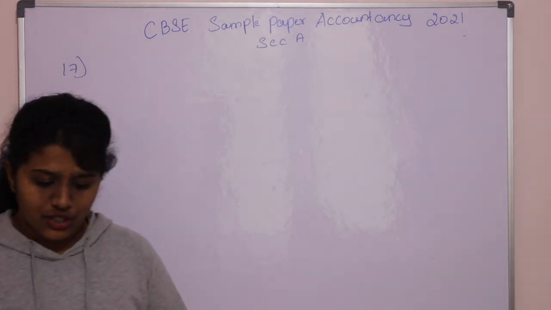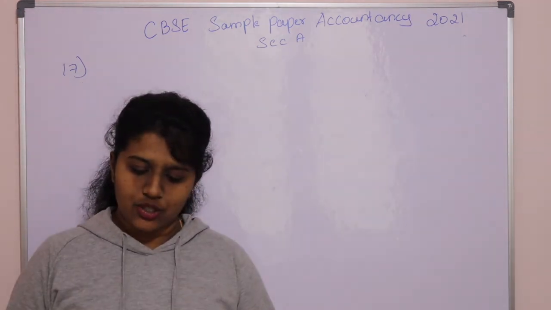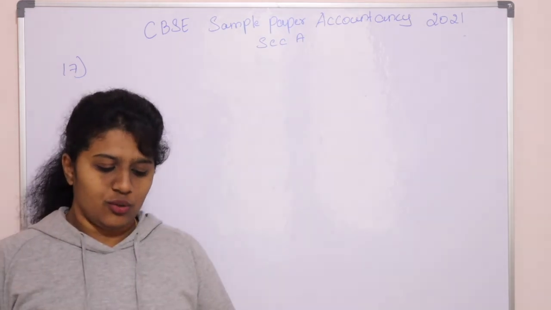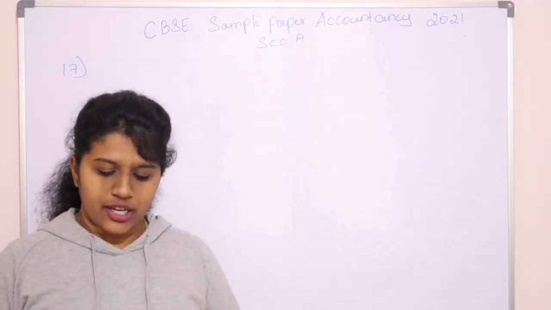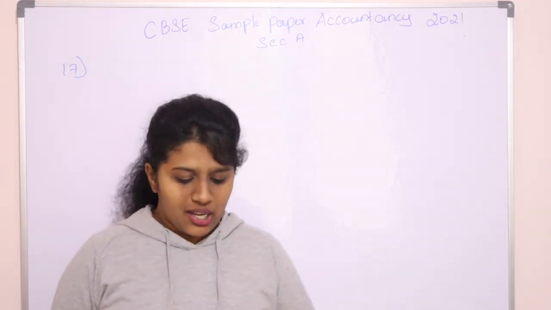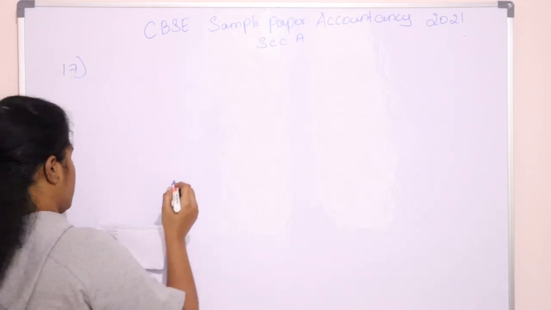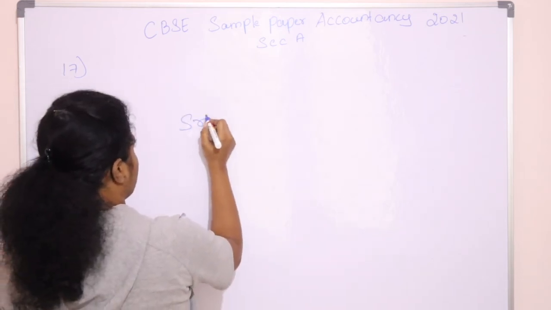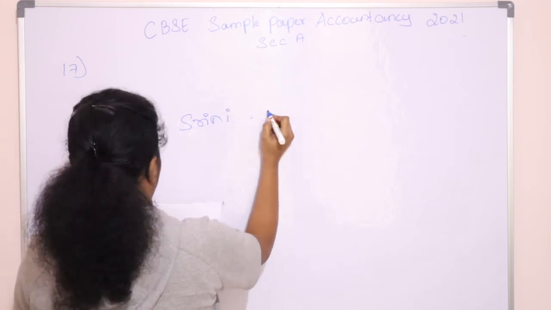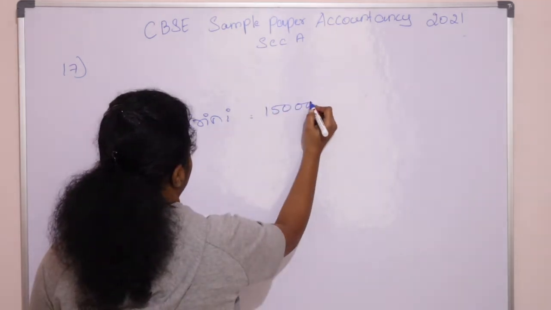Sarvesh, Sriniketan and Srinivas are partners in the ratio of 5:3:2. If Sriniketan's share of profit at the end of the year amounts to 1,50,000, what will be Sarvesh's share of profit? In this, the second partner Sriniketan's share of profit is 1,50,000.